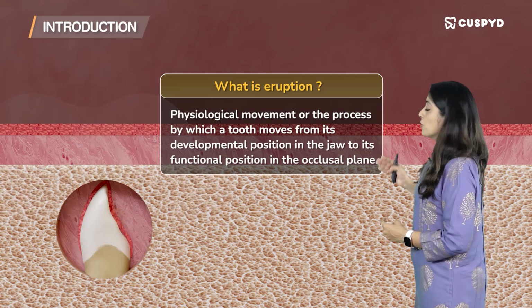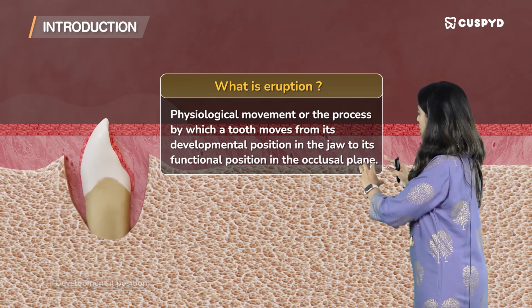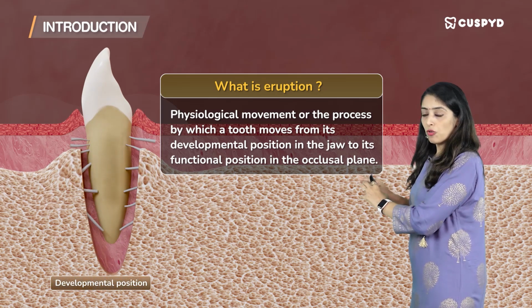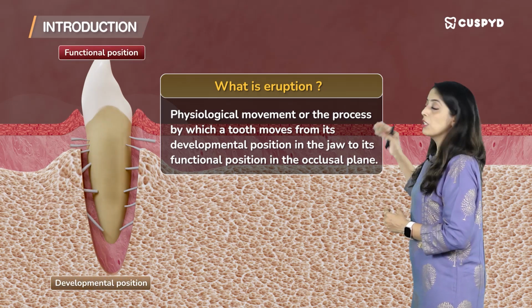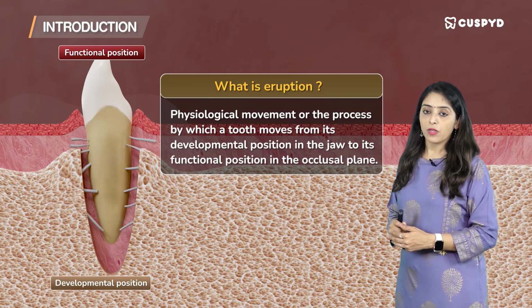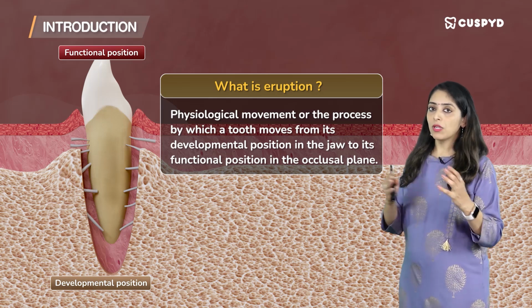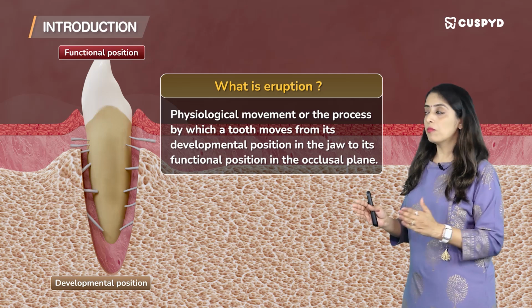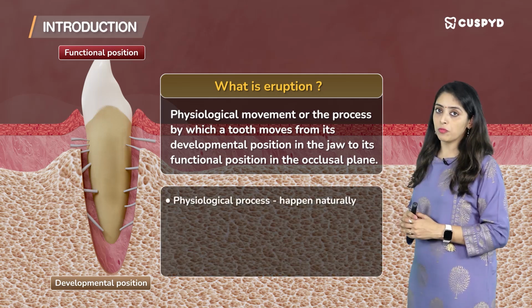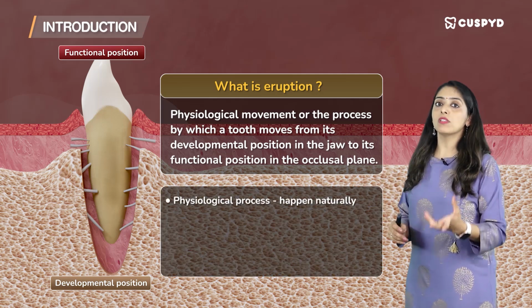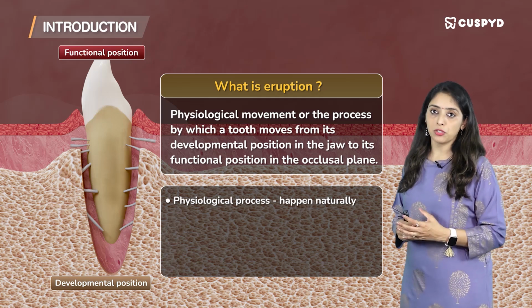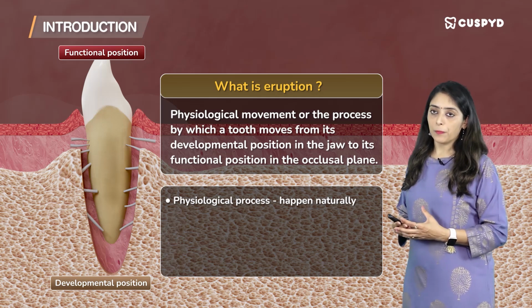process by which a tooth moves from its developmental position in the jaw to its functional position in the occlusal plane. What do we mean by this? If we break the definition up, first it's a physiological process, meaning you cannot cause eruption, you cannot create eruption. It will happen naturally.